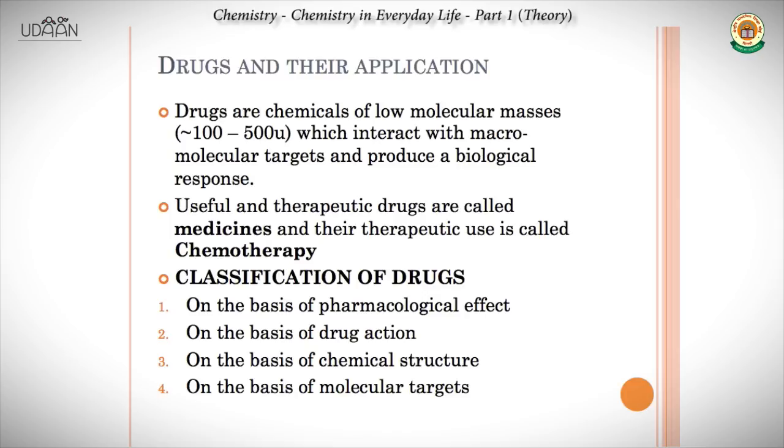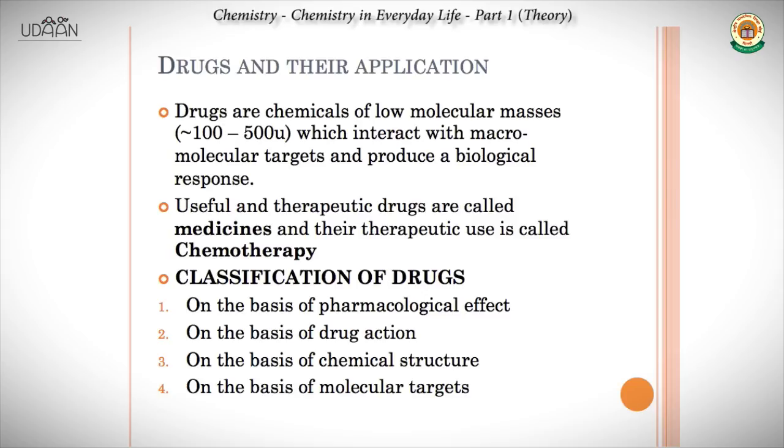So drugs are chemicals of low molecular masses which interact with macromolecular targets and produce a biological response. So when this drug action is useful, it's called chemotherapy. The usage is called chemotherapy and the drug itself is called a medicine. Right. Now, classification of drugs.